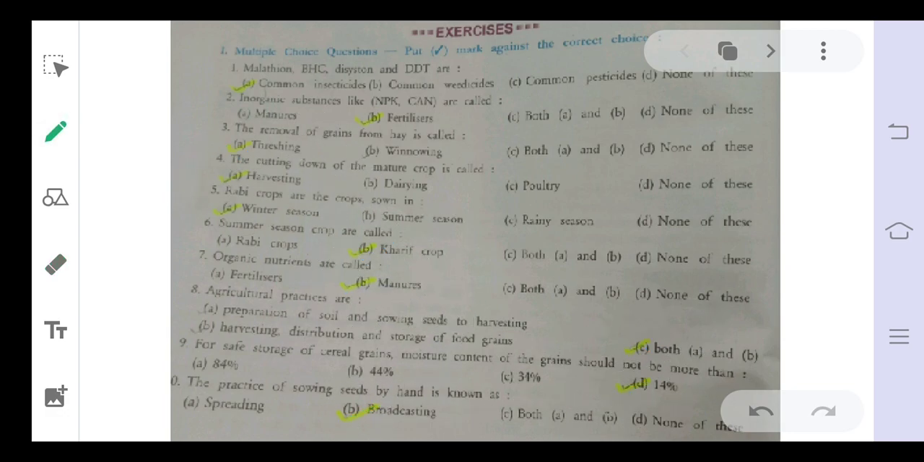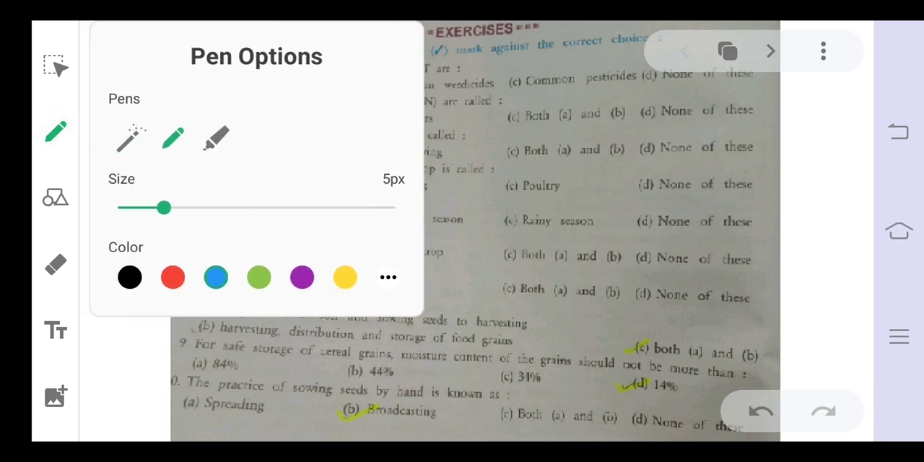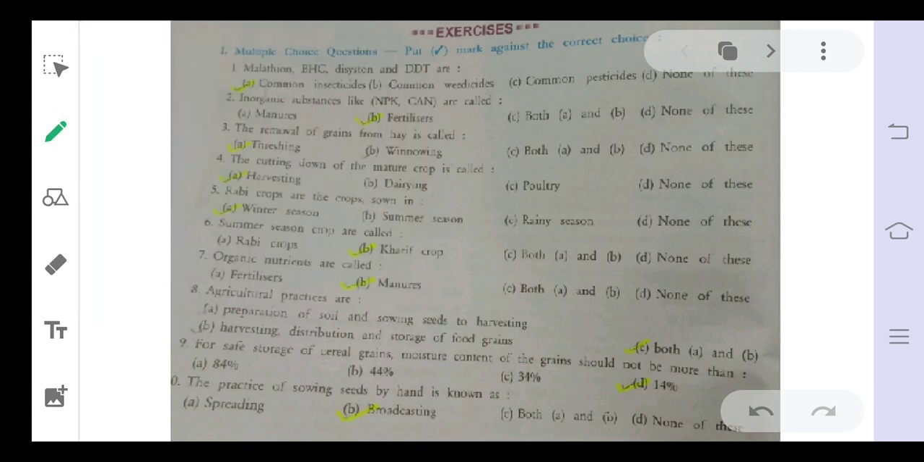First is malathion, BHC, dicystone and DDT. These are all common pesticides, so option A will be the answer. Next, inorganic substances like NPK, CANR are fertilizers.